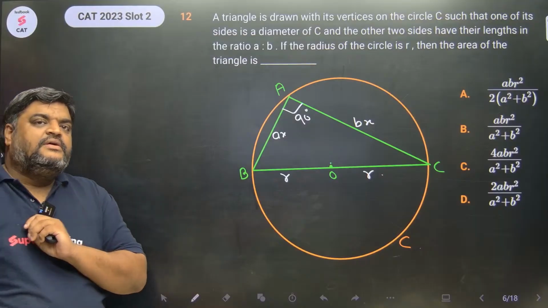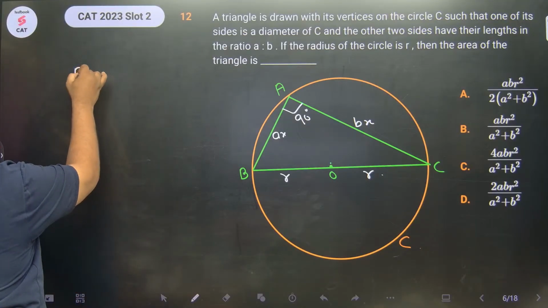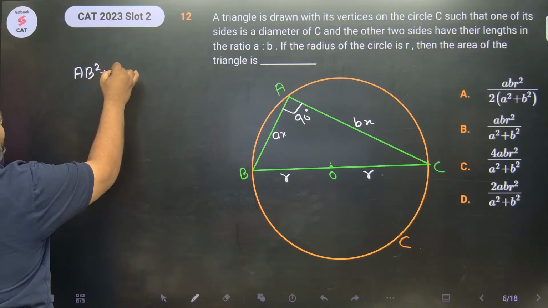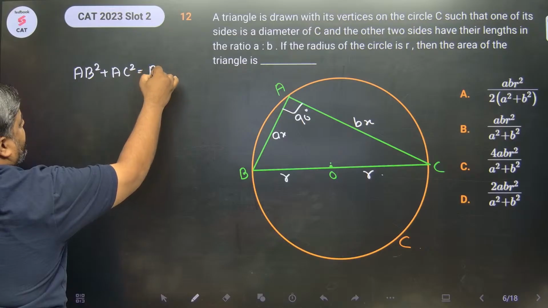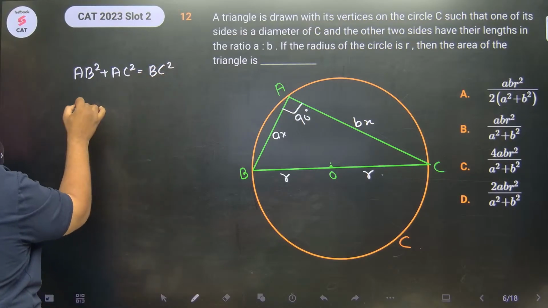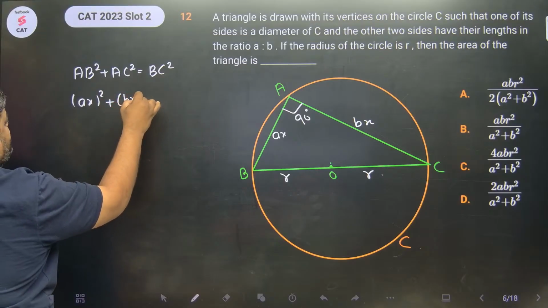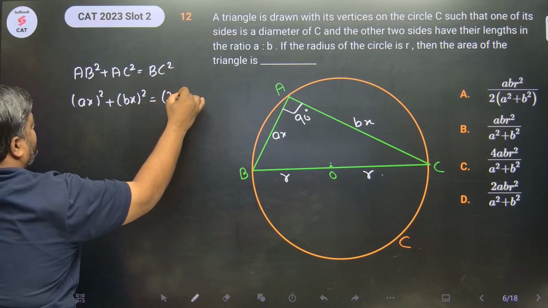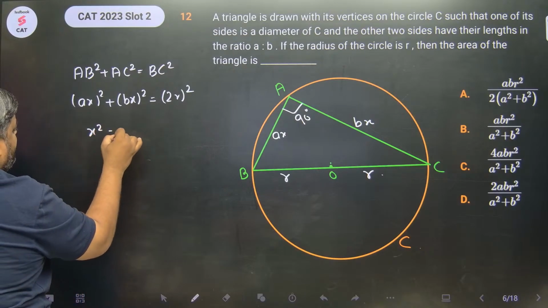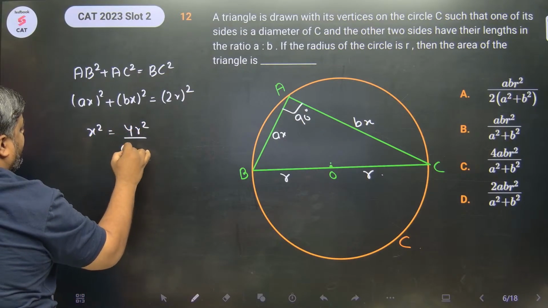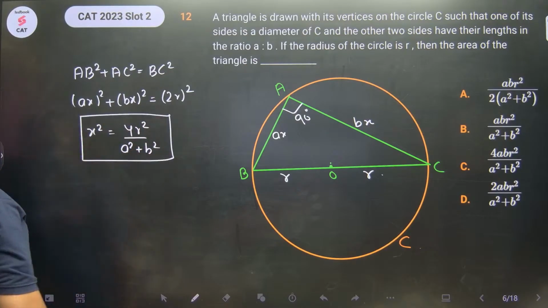On applying Pythagoras theorem in triangle ABC, AB square plus AC square is equal to BC square. AX whole square plus BX whole square is equal to 2R whole square, right? So x square common लिया, this is 4R square upon A square plus B square. This is my x square.